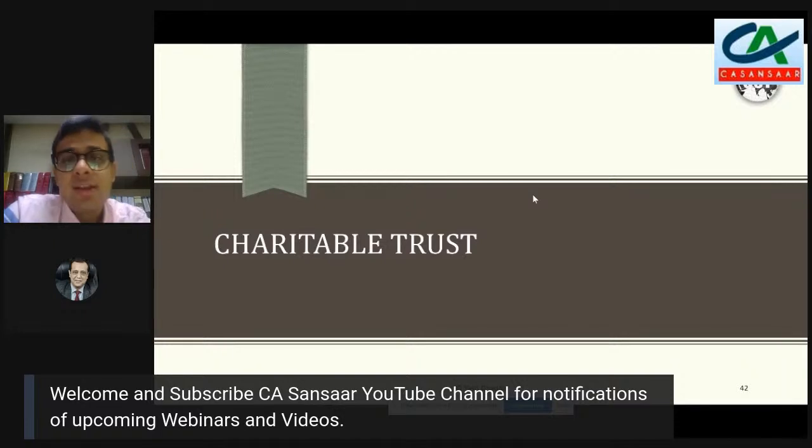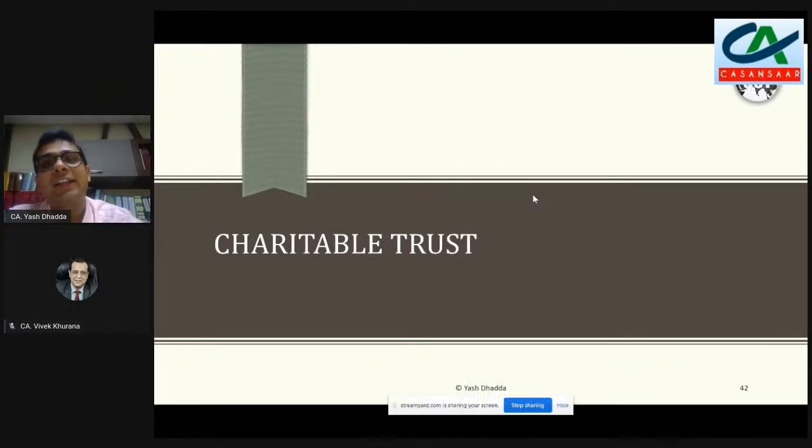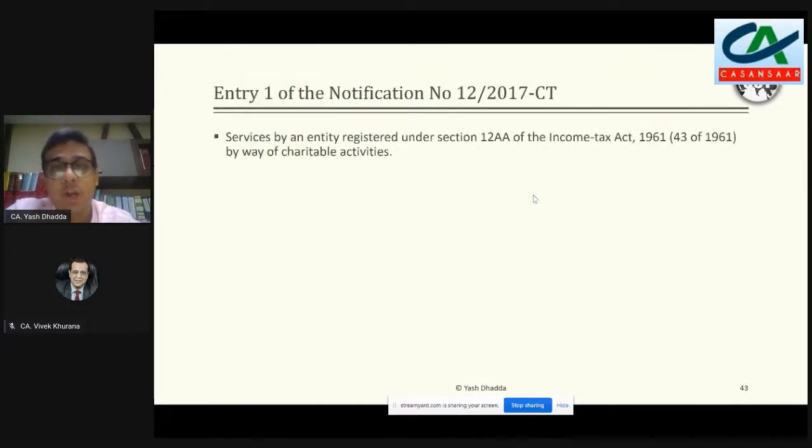of charitable trust. Why I have only kept two slides for this is for a very precise reason, that to my understanding all charitable trusts, they are outside the scope at the threshold only. And they are not covered here unless they are indulging in an activity which is otherwise trade and commerce. And to my understanding, if that is happening, under income tax also, the benefit which is otherwise available to them, they would not be taking.